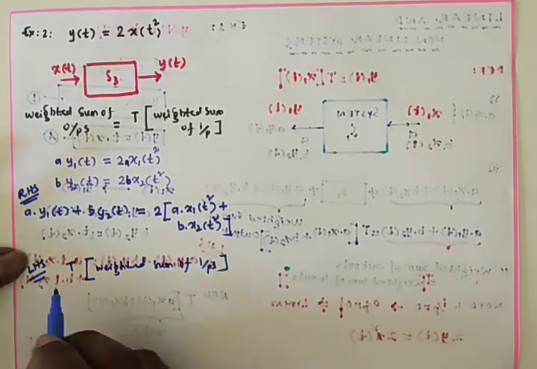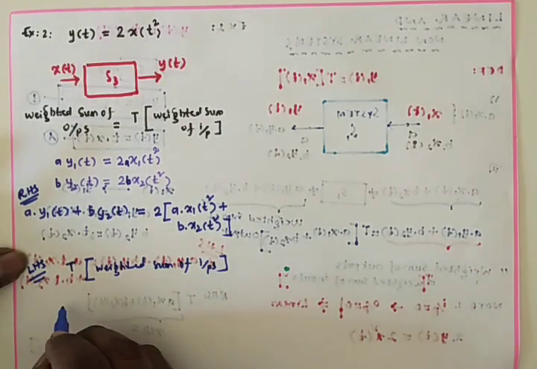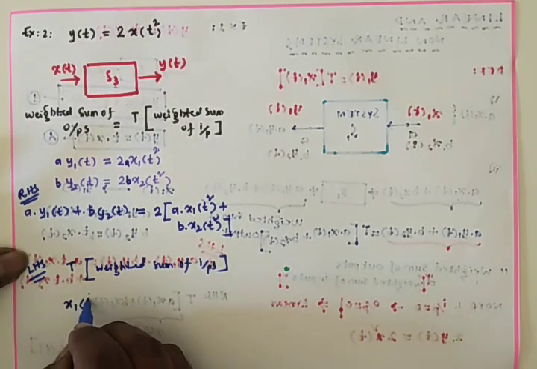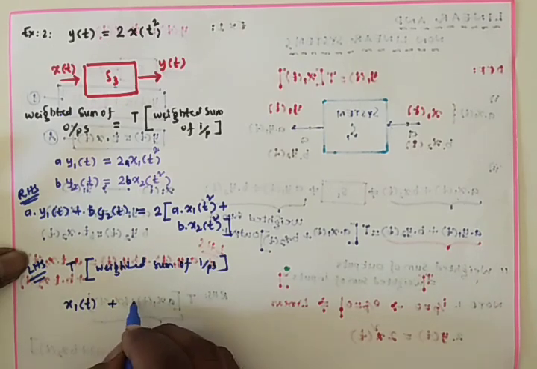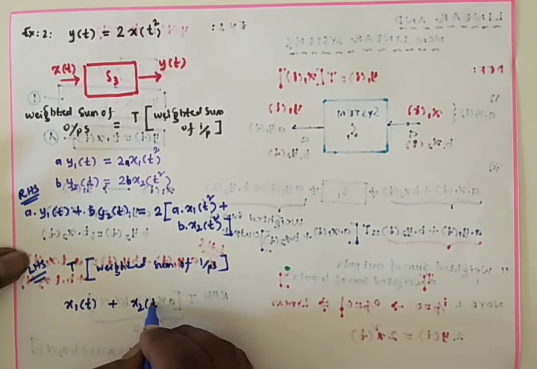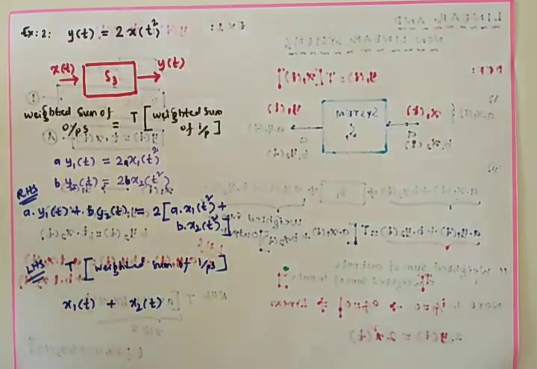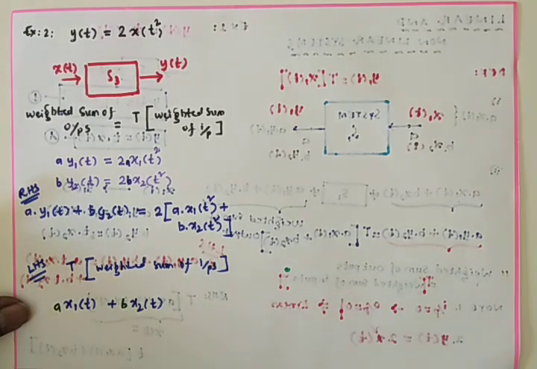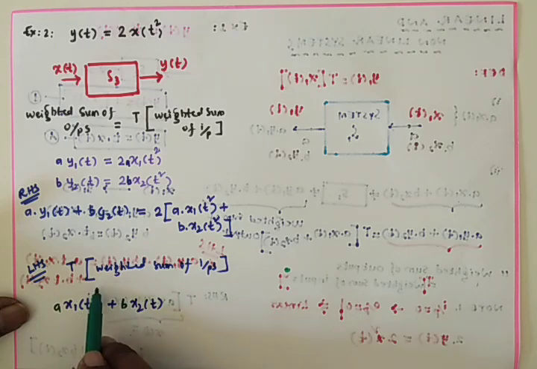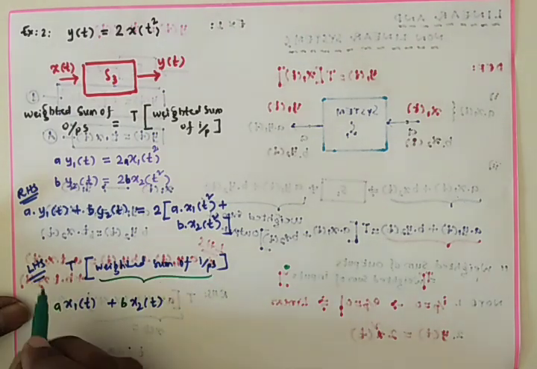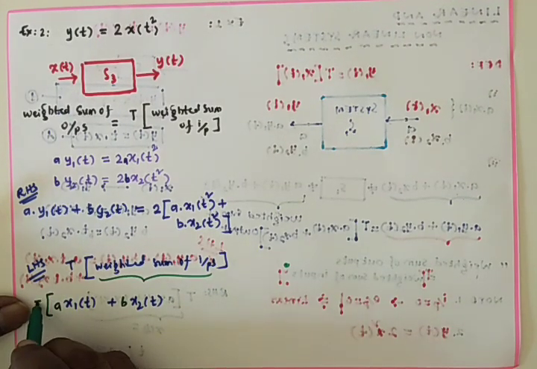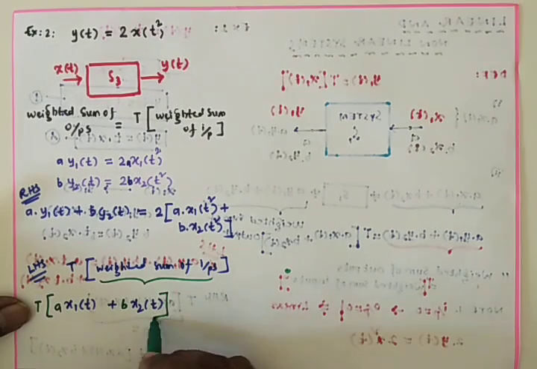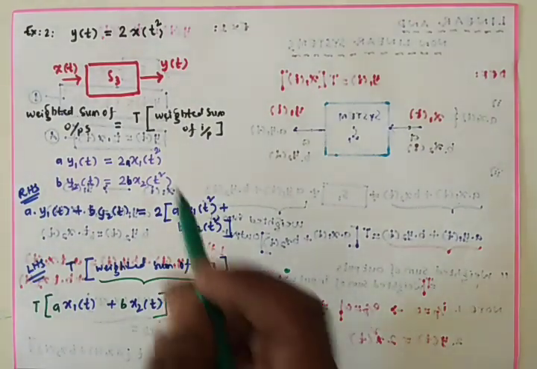First go with the weighted sum of inputs, that is x1(t) plus x2(t). This is the sum. Weighted sum means it has to be multiplied with a and b. Now this is the weighted sum of inputs, but we have to apply the transfer function on the weighted sum. Transfer function, that means what?